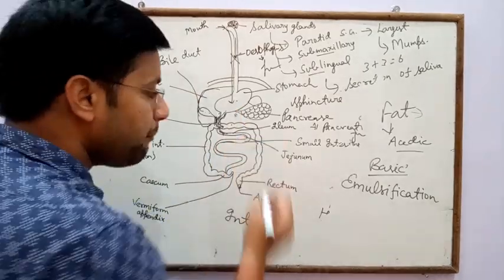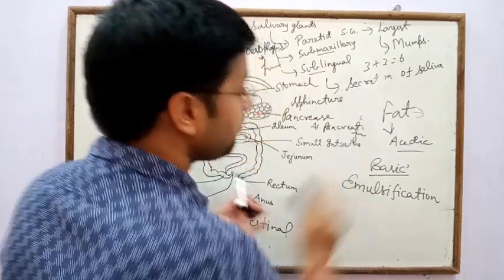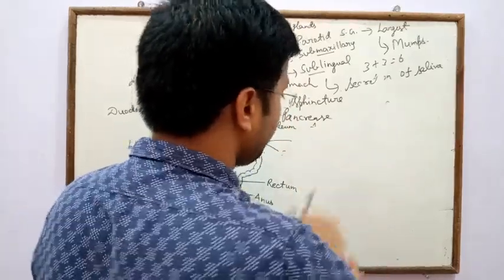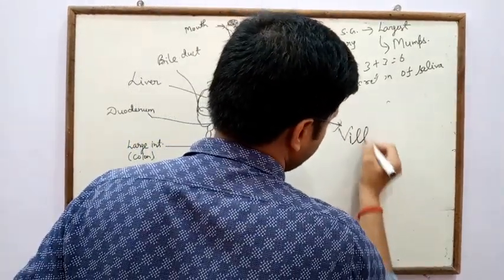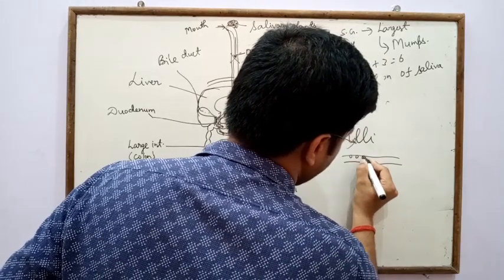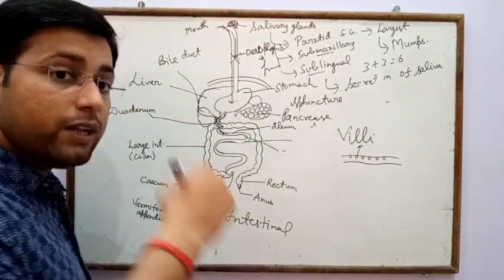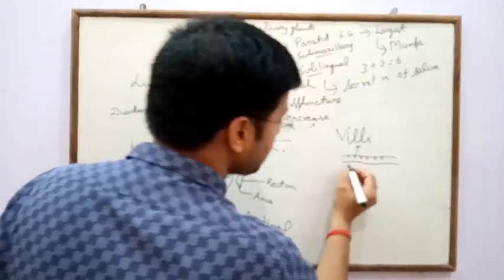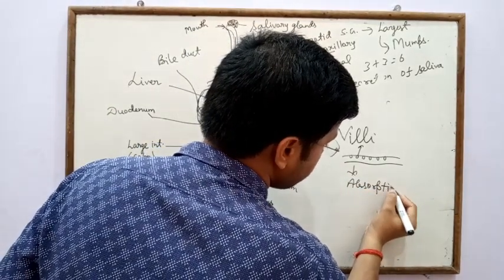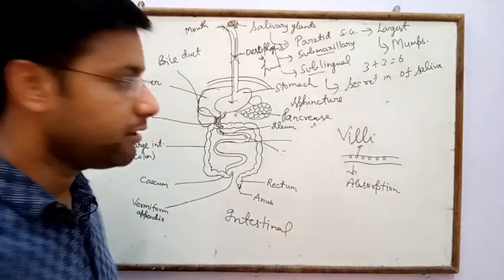In the small intestine many finger-like projections are present, and these finger-like projections are called villi. Villi help in the absorption of water and digested food material.